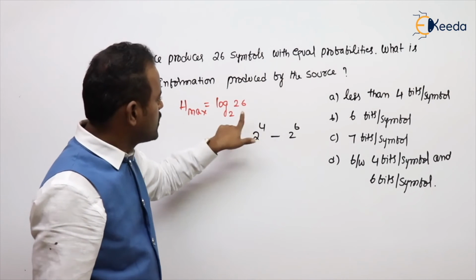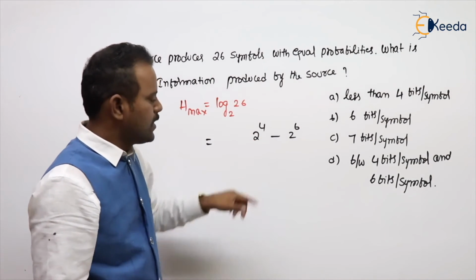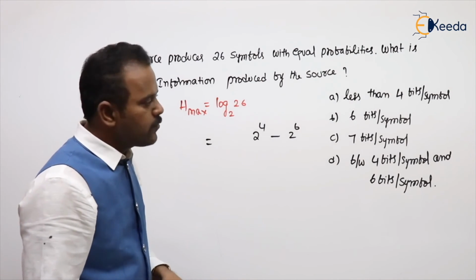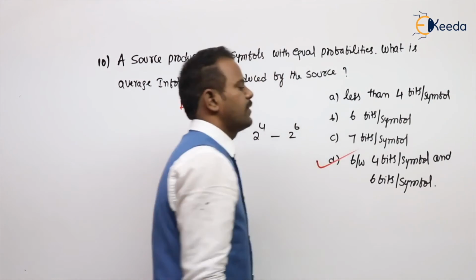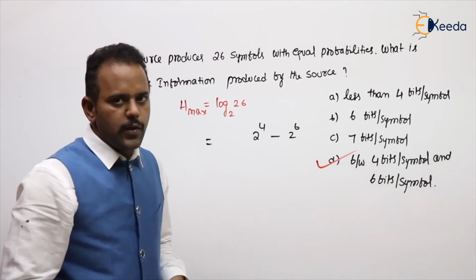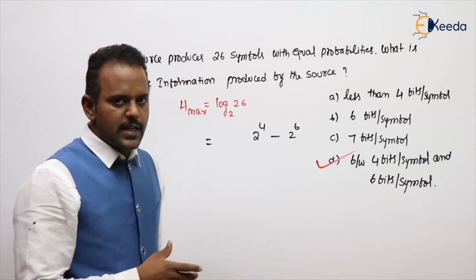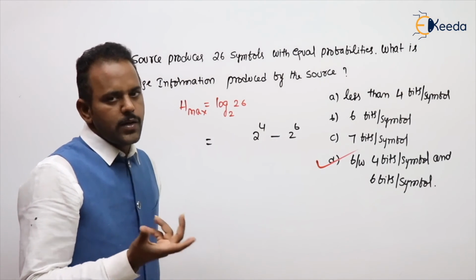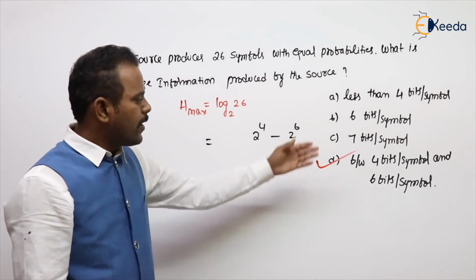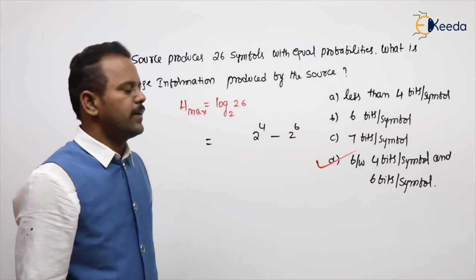Are you getting my point? So 26 will be in between, so information is also between 4 and 6 bits. The same model on entropy with a different level. All have equal probability, so log m base 2 only, and the options are given in a different manner.